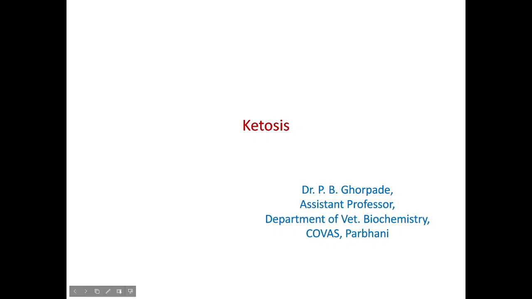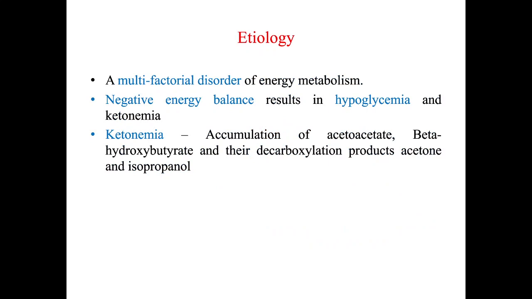Okay, so today's topic is ketosis, right? So what is ketosis? We are going to discuss what is ketosis in this topic. Etiology: ketosis is a multifactorial disorder of energy metabolism. So when we say an animal has developed ketosis, it is basically a multifactorial disease. There can be different causes for the development of ketosis. And why does ketosis develop? In ketosis, we have negative energy balance.